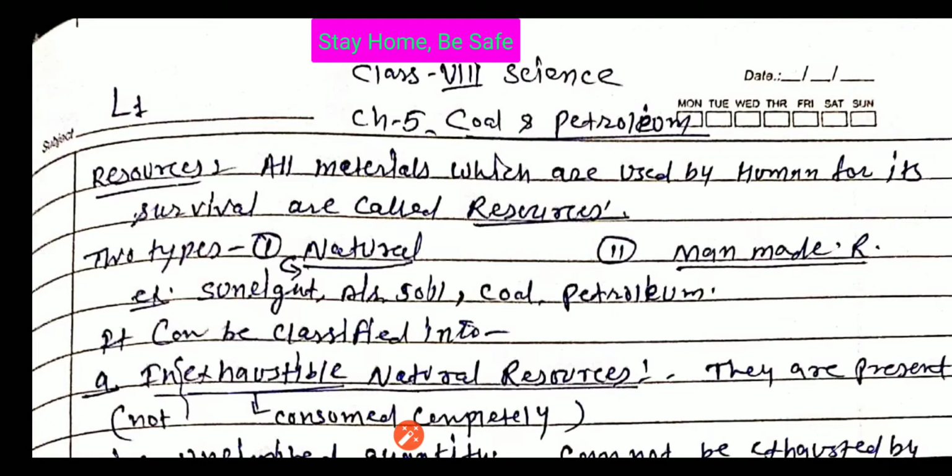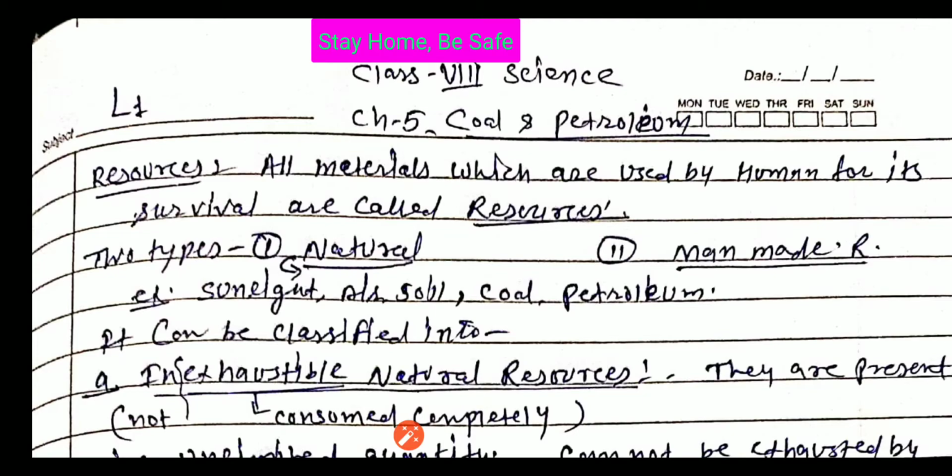Today we are going to start the next chapter of class 8th science, chapter number 5, Coal and Petroleum. Coal and petroleum are resources. And what do you mean by resources? Before we start the topic, you should know about resources.